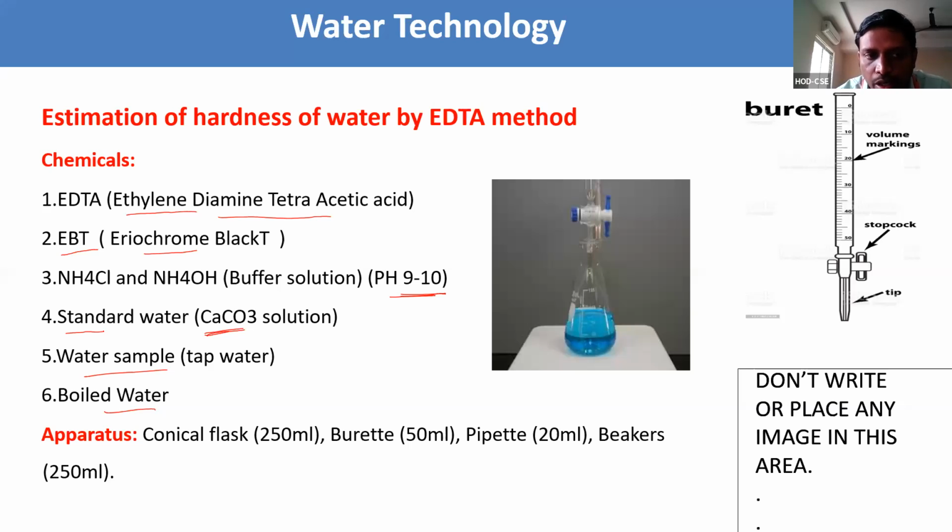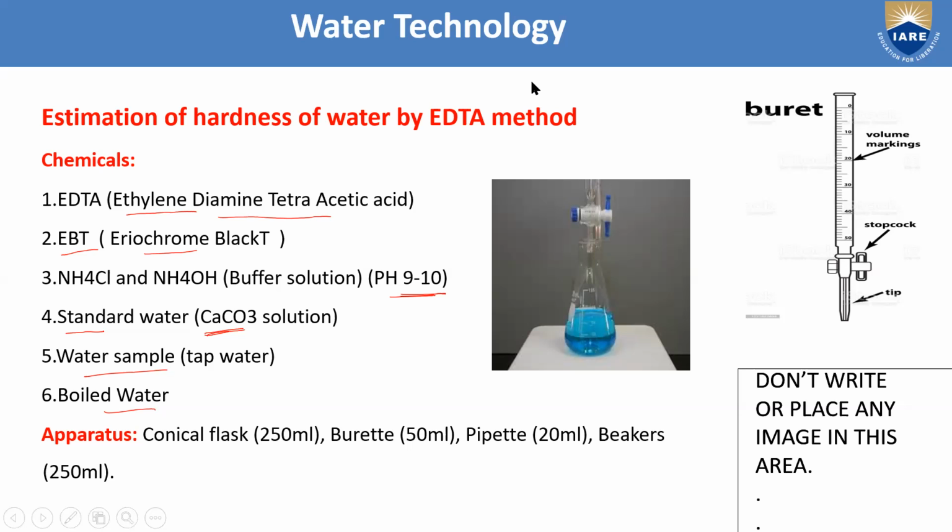These are the apparatus required to estimate the hardness of water by the EDTA method.